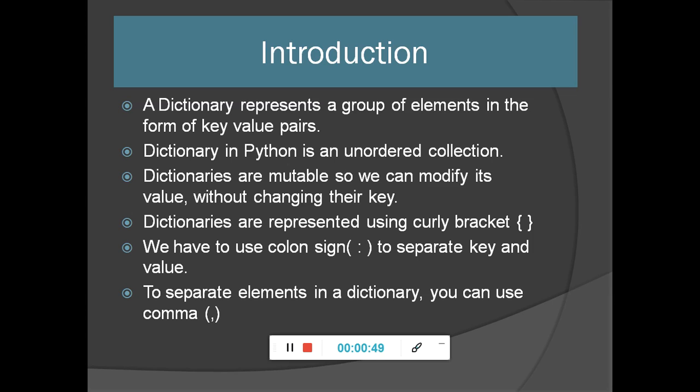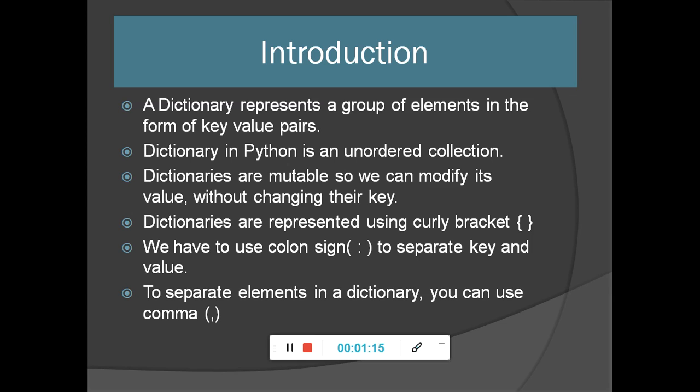A dictionary in Python is an unordered collection, which means that if you want to sort a dictionary's elements, that is not possible. One more thing, it is not necessary that the sequence in which you store the elements is the same sequence in which you will see the output, because it is an unordered collection.